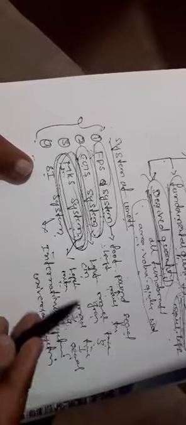The second one is the CGS system. The CGS system is also a system. It is derived from the length in centimeter, mass in gram, time in second. That is called the CGS system. And the next one is the MKS system. The MKS system is also a system, derived from length in meter, mass in kg, time in second. That is called the MKS system.